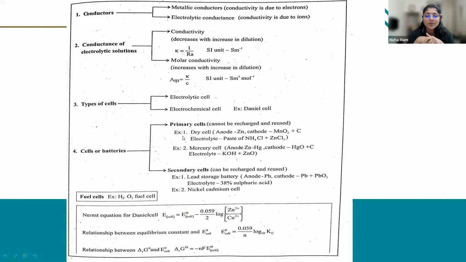An electrochemical cell is a device in which electricity is produced using a spontaneous redox reaction. The best example of an electrochemical cell is the Daniell cell. Remember this.